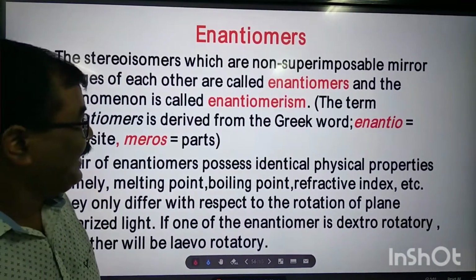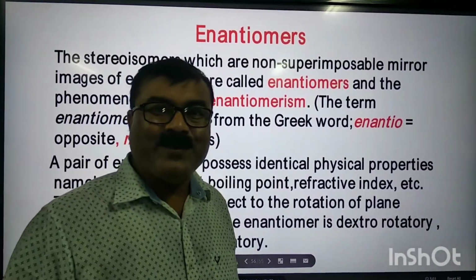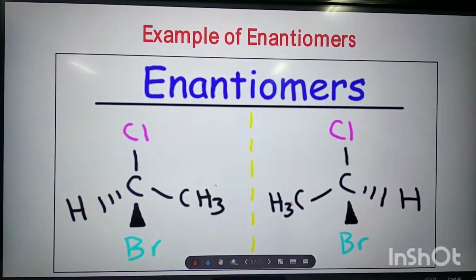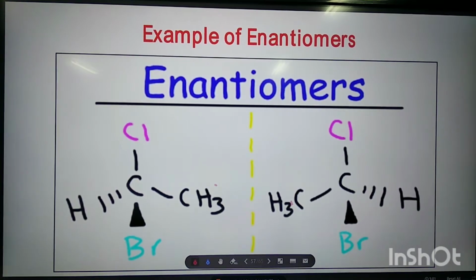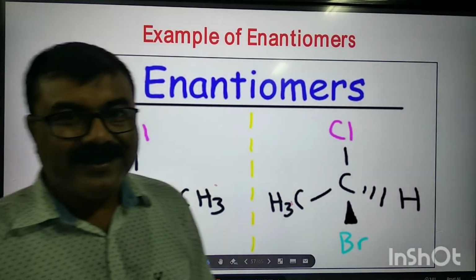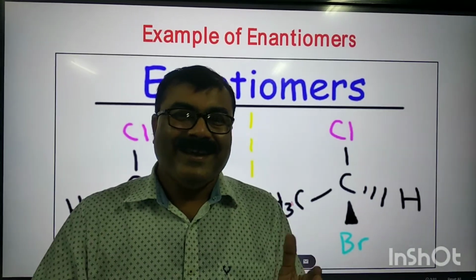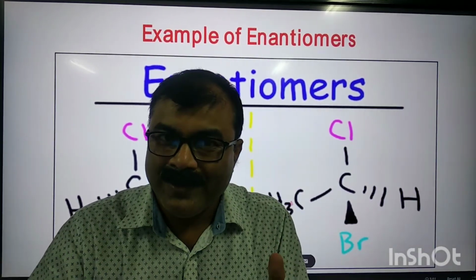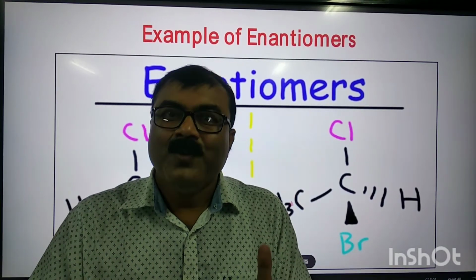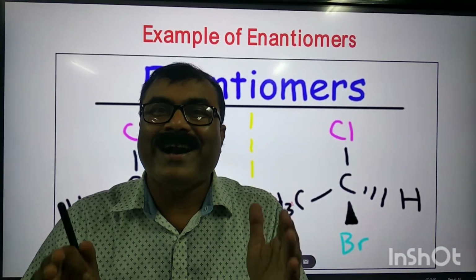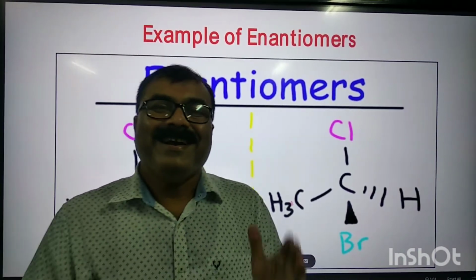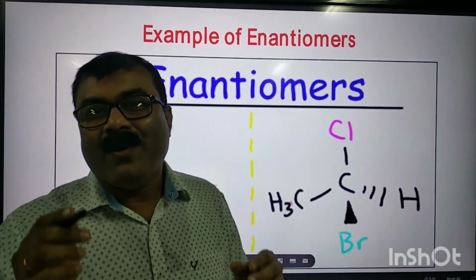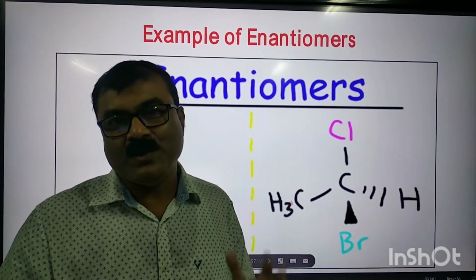So my dear students, let us try to understand the term enantiomerism with the help of an example. This is an example of enantiomers. To check whether a molecule shows enantiomerism or not, we should know whether the molecule shows chirality or not. Because chirality is the necessary and sufficient condition for a molecule to show enantiomerism.